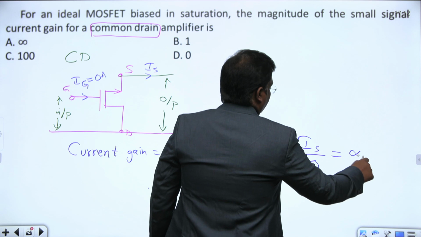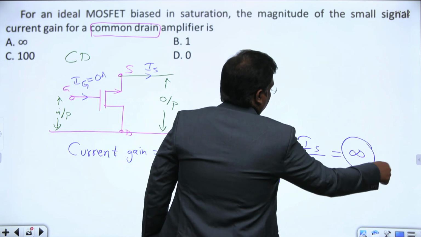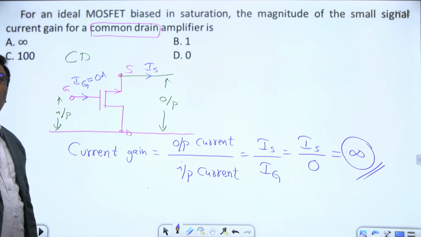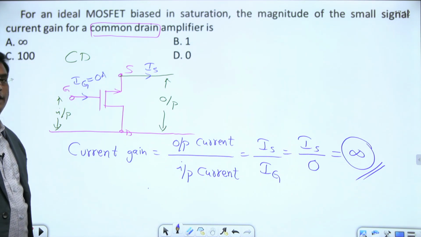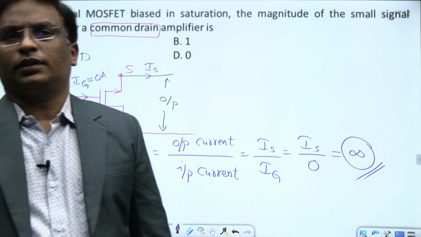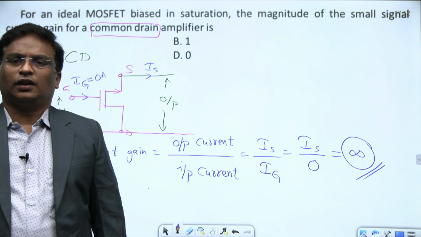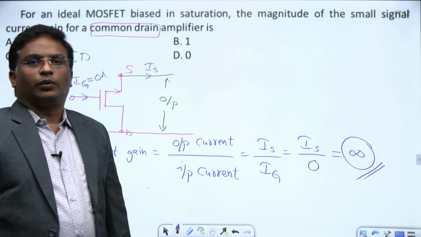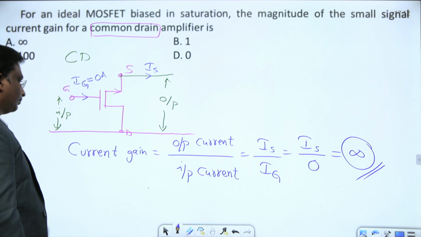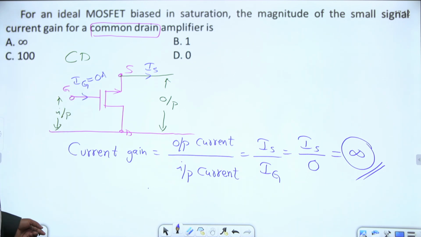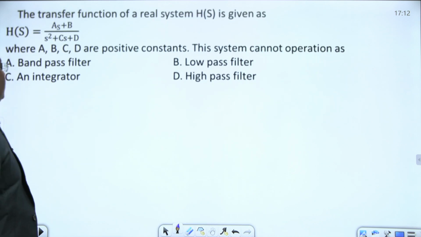What is something divided by 0? Infinity. The current gain of a MOSFET in common drain configuration is infinity. That's why in MOSFET configurations we always solve for other parameters like voltage gain, input impedance and output impedance. The input current to the gate is always equal to 0. Simple question. Okay, next question.